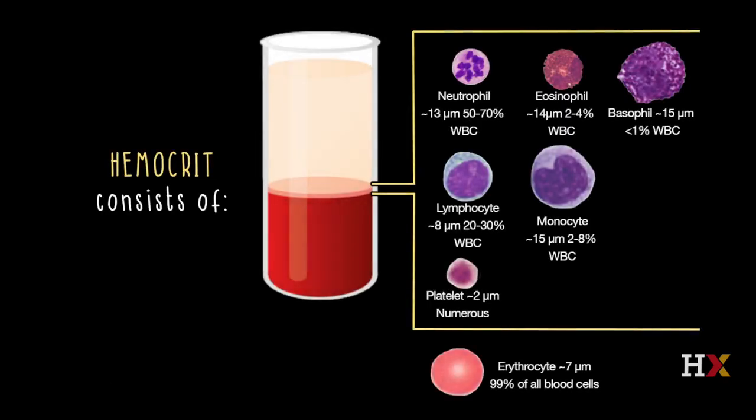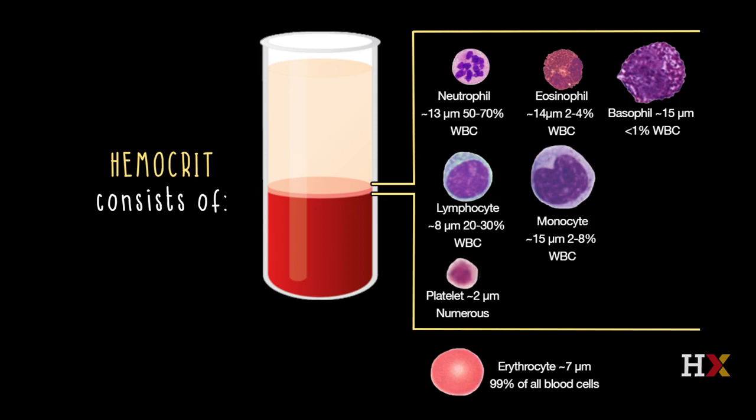Here's a look at some of the cells that you would find in the buffy coat, and those are white cells using hematoxylin and eosin stain that you learned about in an earlier module. They don't look like white cells, they actually look like pink and purple cells, but these are what are called the white blood cells. The term leukocyte is actually Greek, and what it means is white cells.